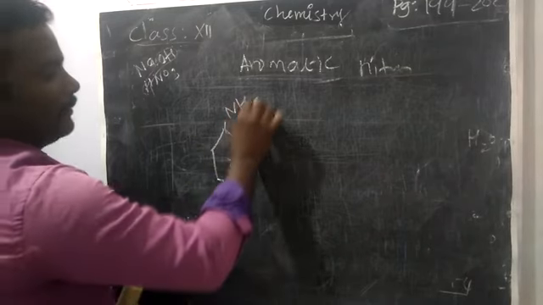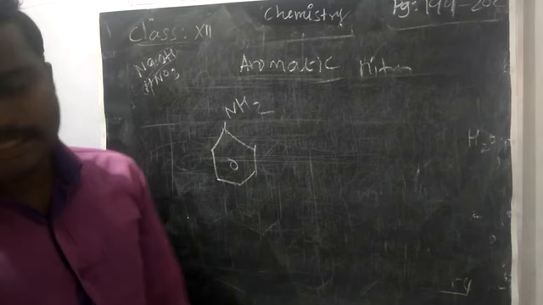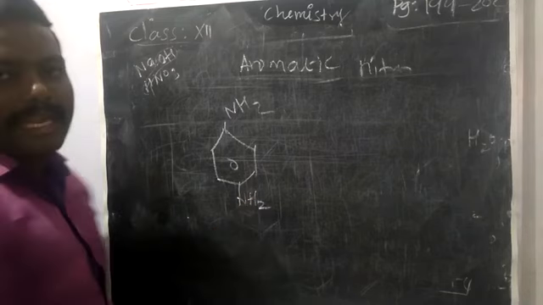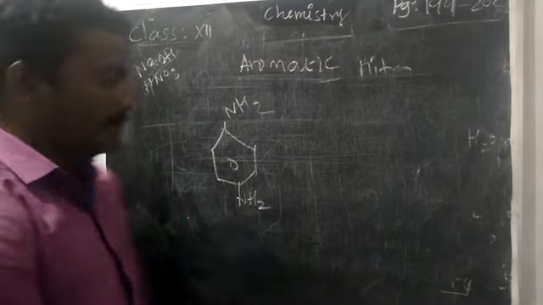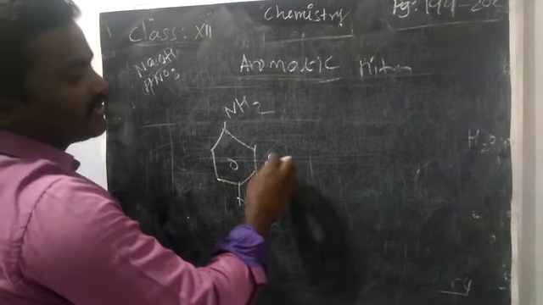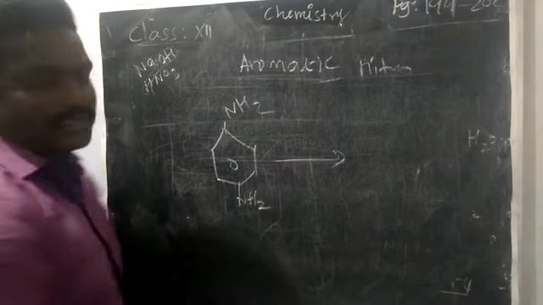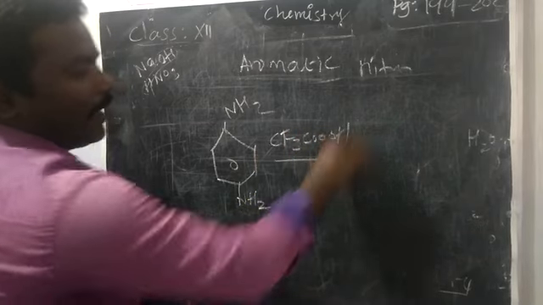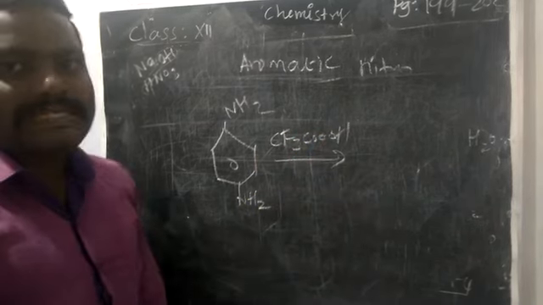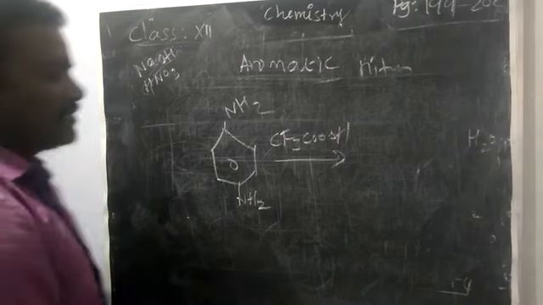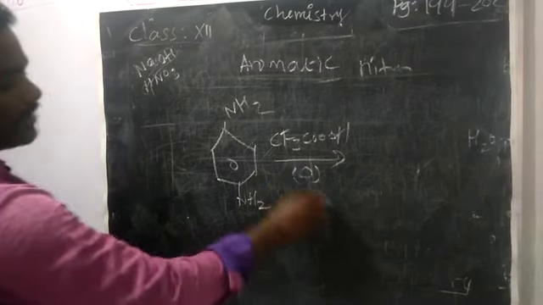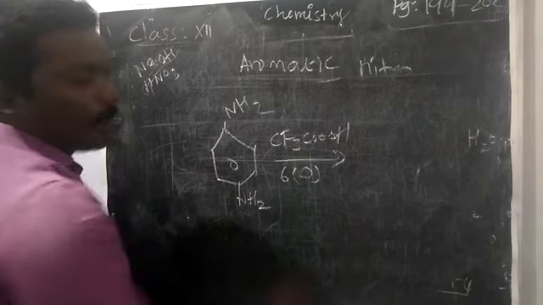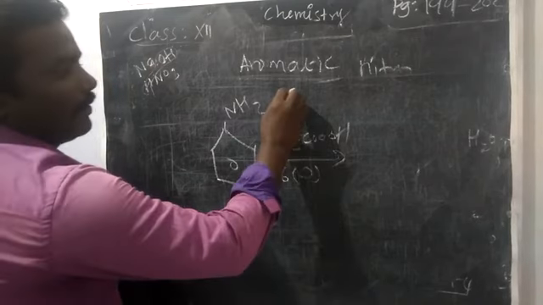See, aniline, already we know, is a benzene ring with NH2. Here we take one with two NH2 groups, which is treated with any one of these catalysts, like trifluoroperoxyacetic acid or Caro's acid or persulfuric acid. As usual, oxidation. Here we have to take six oxygen. What will happen?